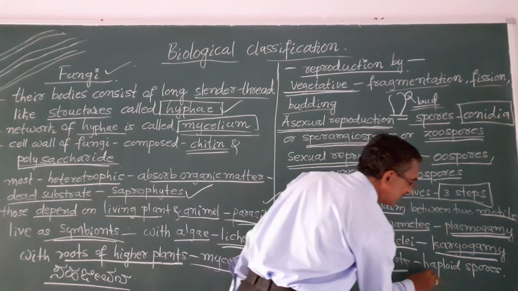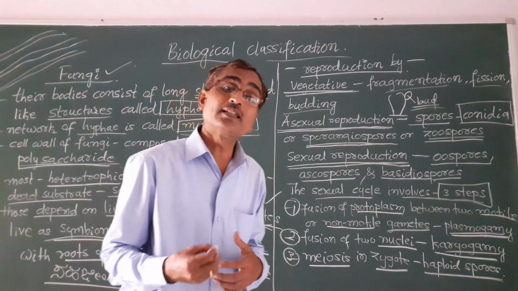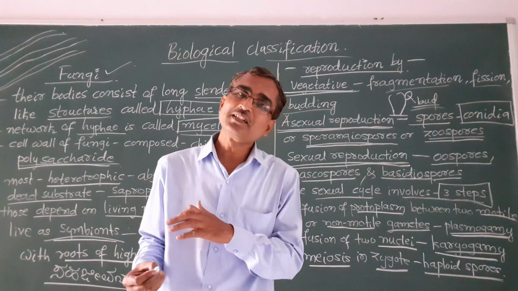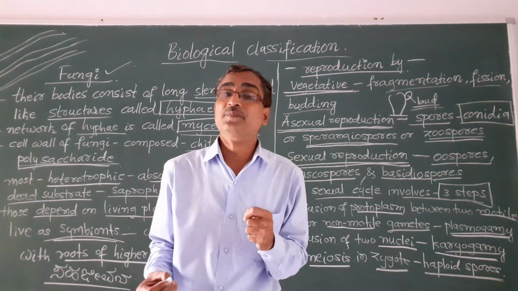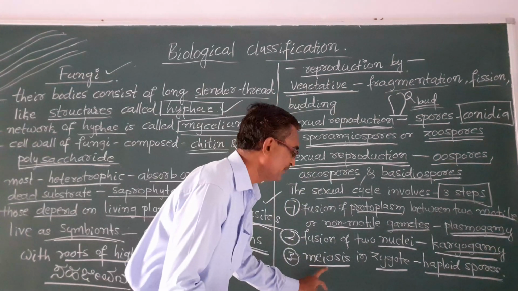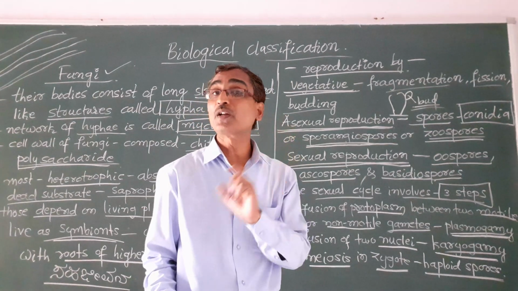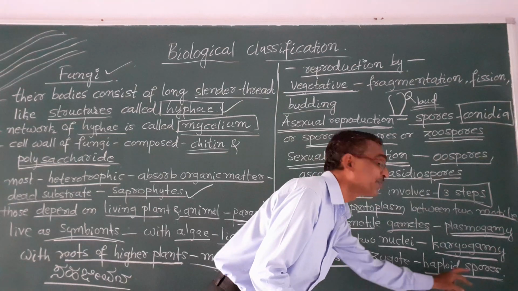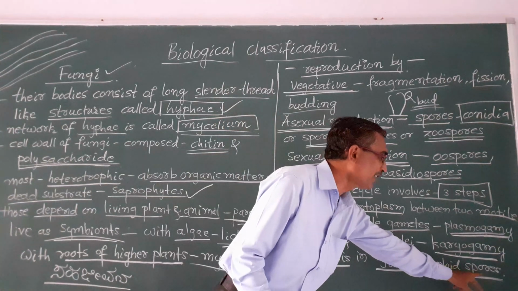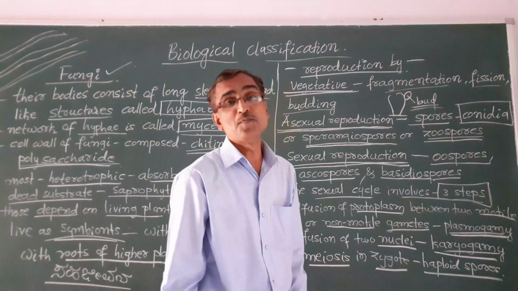It results in haploid spores. Meiosis is a cell division. In cell division we have 2 types: one is mitosis, that is equational division, and another is meiosis, that is reduction division. That means the chromosome number gets reduced to half. So in meiosis, the zygote is diploid, having 2n chromosomes, and that results in haploid. Haploid means 1 set of chromosomes. Haploid spores will be formed due to this meiosis.